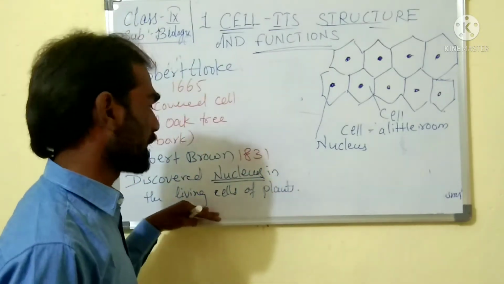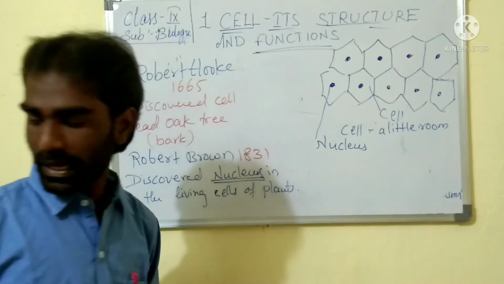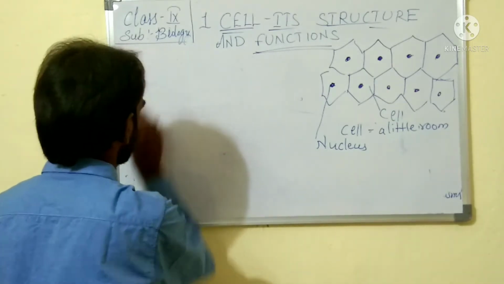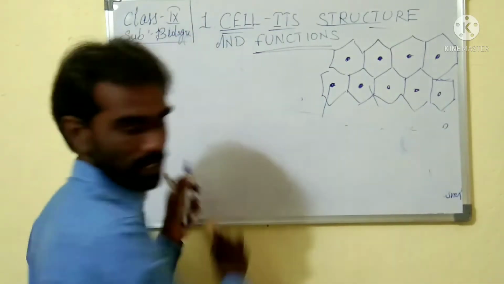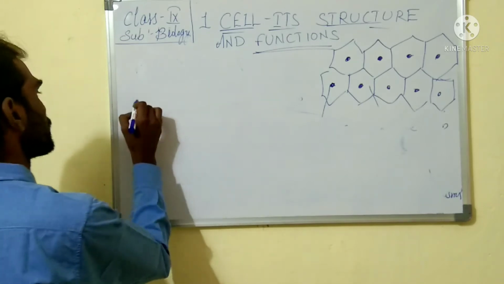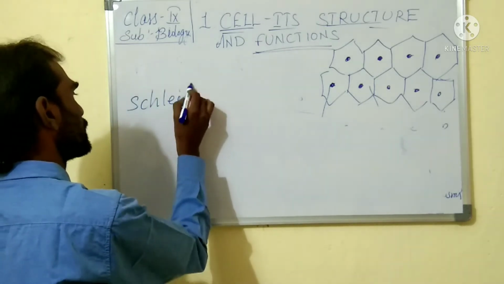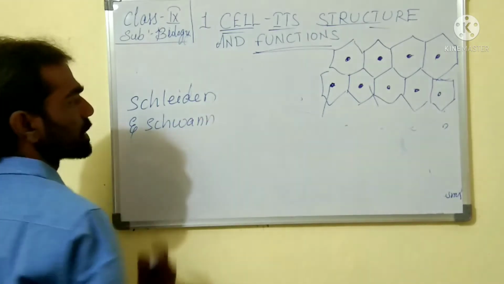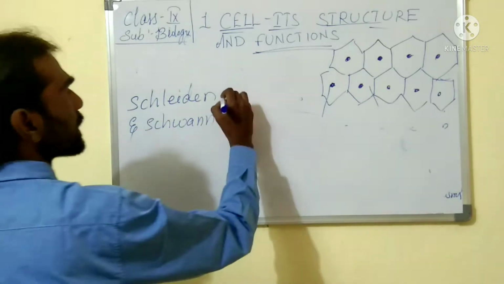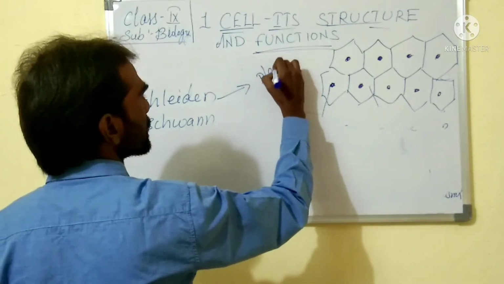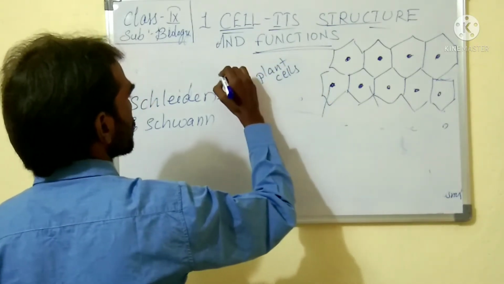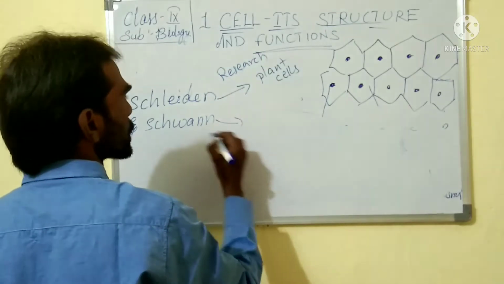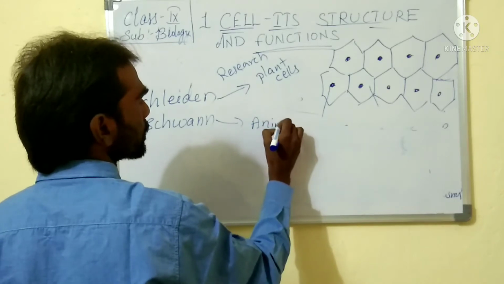So different plant tissues and animal tissues were studied. Later, two scientists named Schleiden and Schwann made research work. Schleiden did research on plant cells, whereas Schwann did research on animal cells.